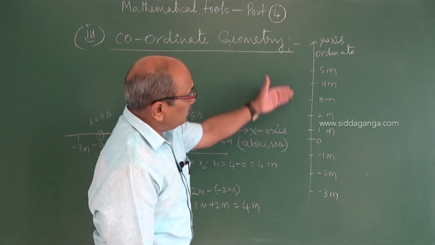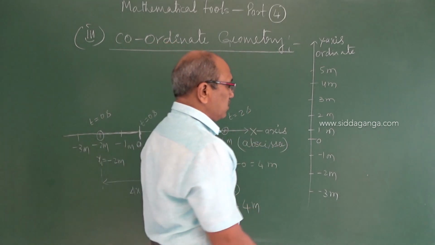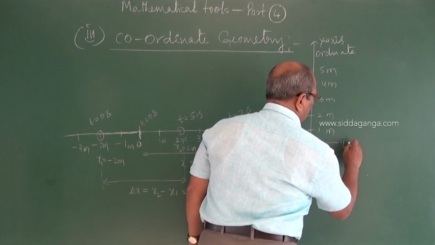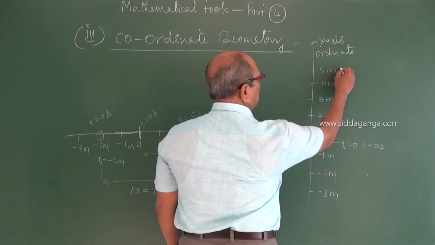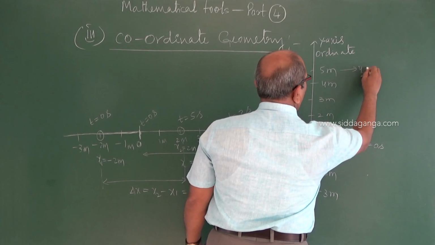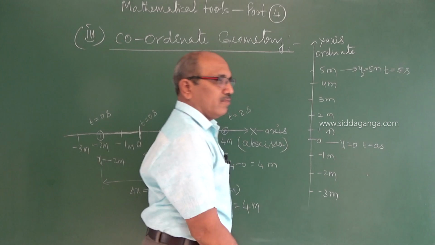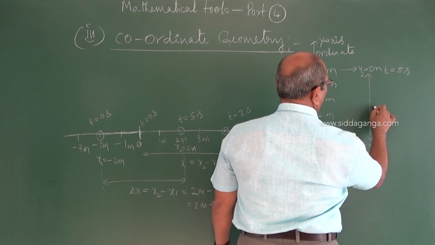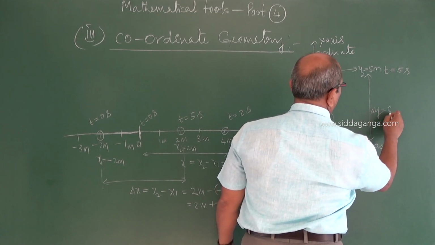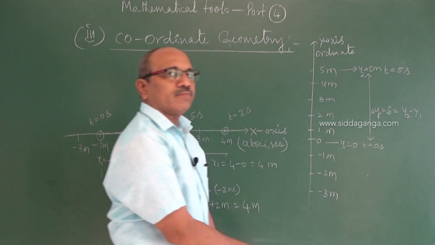For the distance covered along the vertical path, the initial position y1 is 0 at time t equal to 0 second. After some time it may reach y2 equal to 5 meter at t equal to 5 second. You can calculate the distance covered in that interval, delta y, as y2 minus y1.